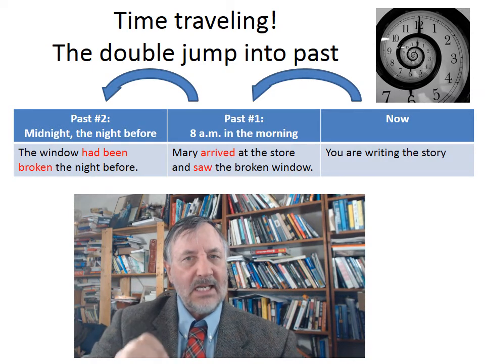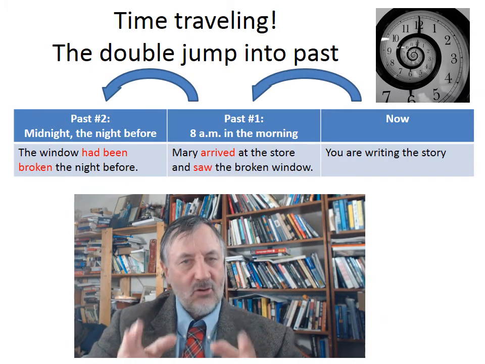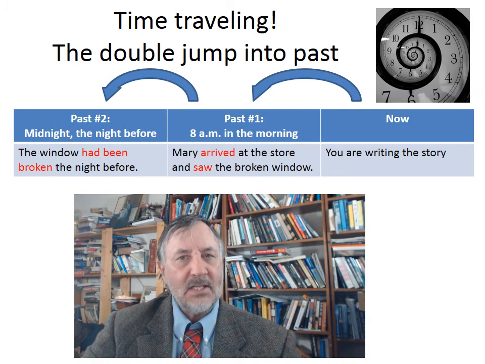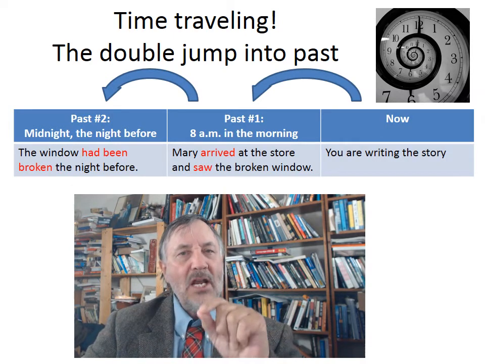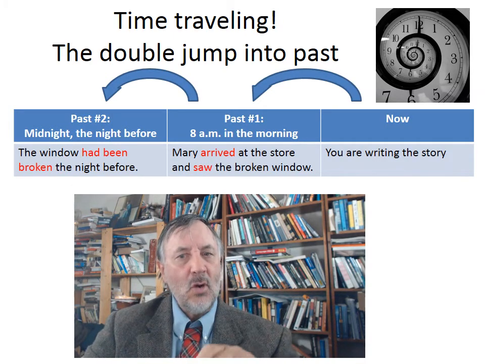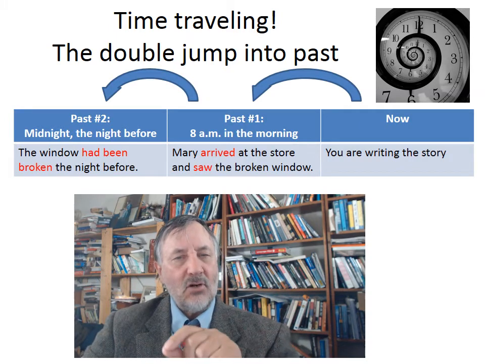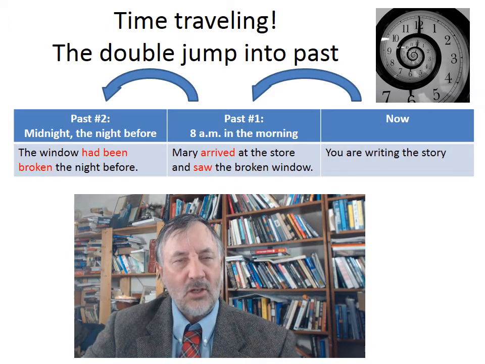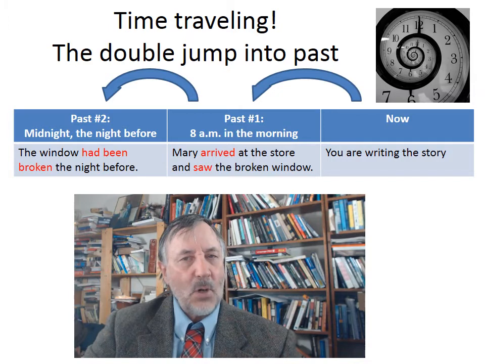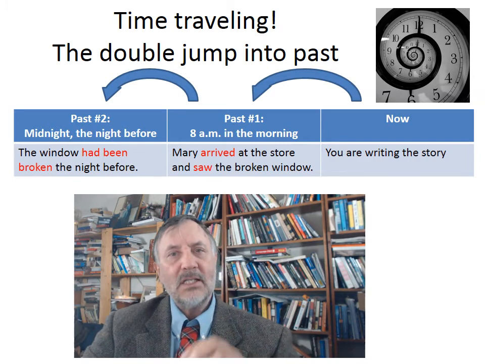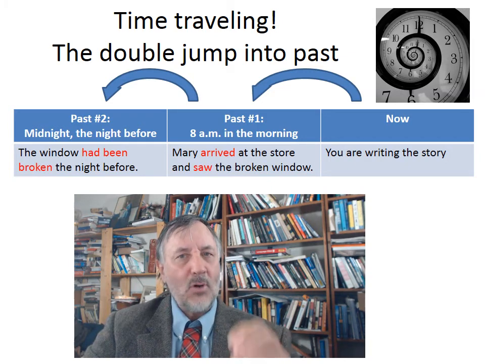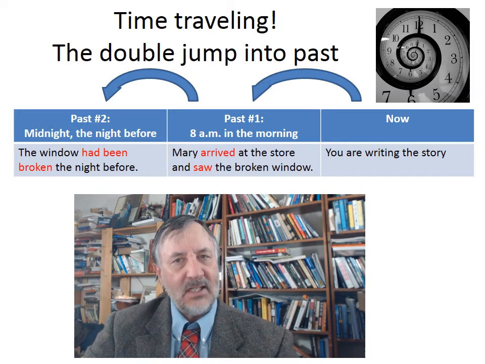Those are events that have been completed in the past, and that's kind of the central past point, the locating past point. Now, what the past perfect does, it allows us to refer to another time, a time previous to Mary's arriving. So if she arrived at 8 a.m. in the morning, okay, so that's what it says above. She arrived at 8 a.m. in the morning. She arrived and she saw. The past perfect allows us to say that sometime the night before, and we don't have to specify, we could, but sometime the night before, the window had been broken. Someone had broken the window. Okay, so that's what the past perfect does.